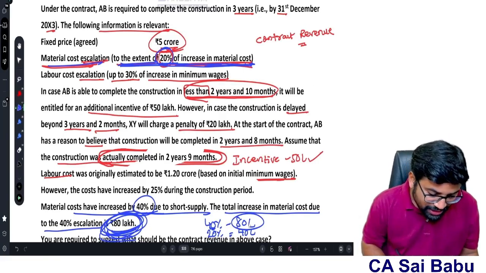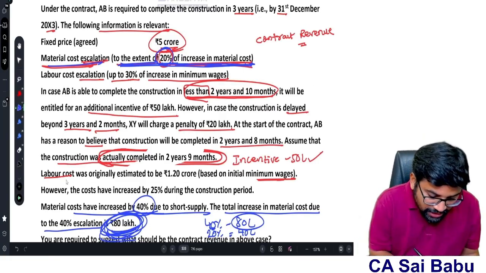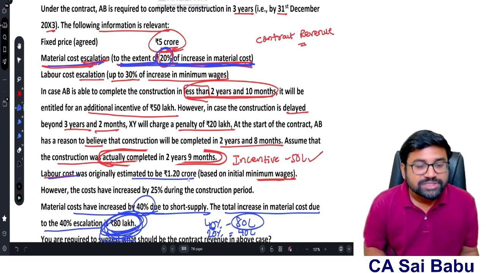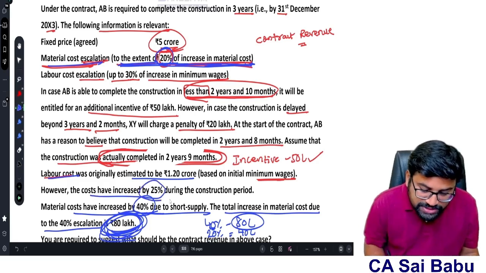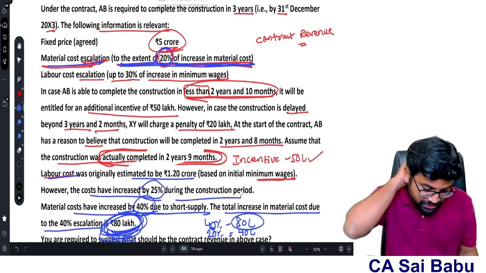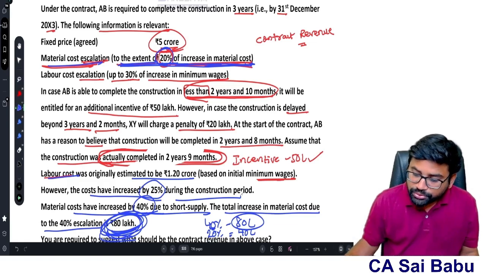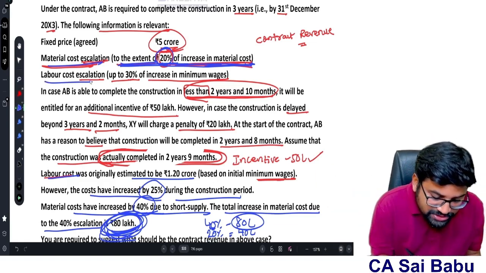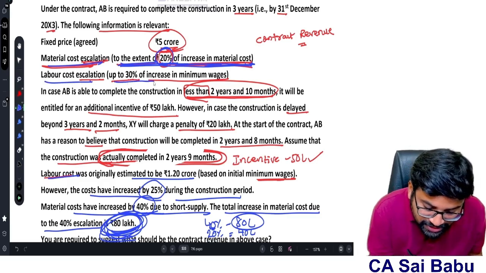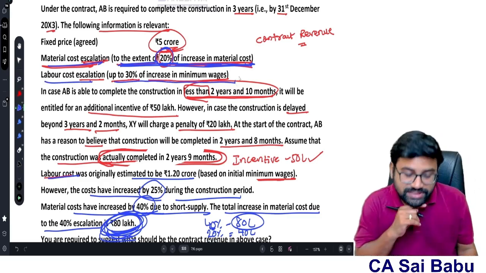Next, coming to the labor, sir. Labor cost was originally estimated at how much, sir? 1.2 crores. However, the cost has increased by how much, sir? 25% during the construction period. Okay. We estimated 1.2 crores and it is increased by 25%. And relating to labor cost, they are saying up to 30% of increase in minimum wages.